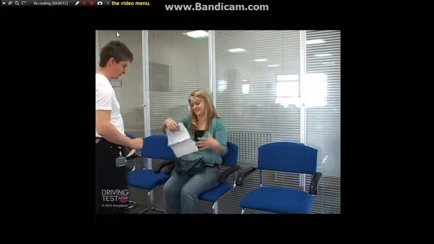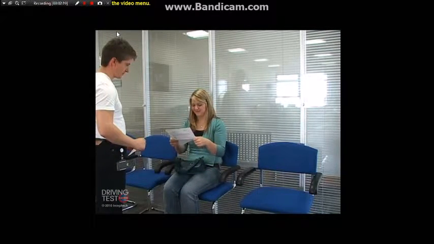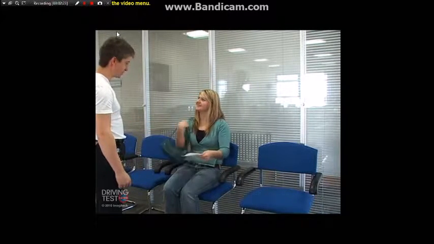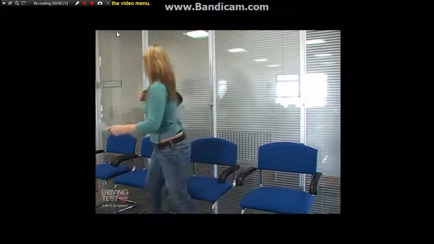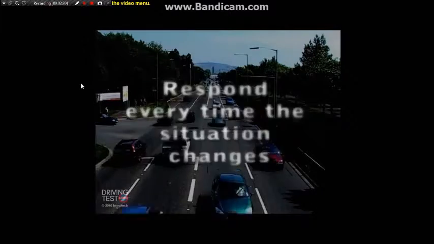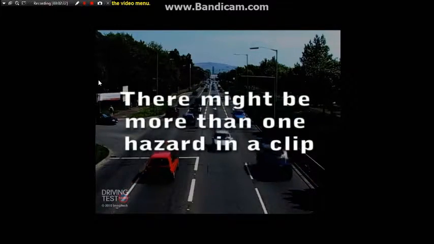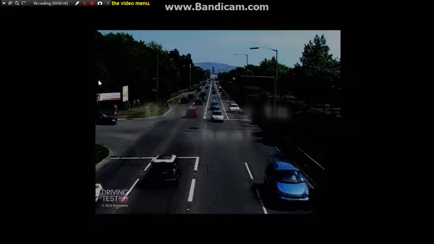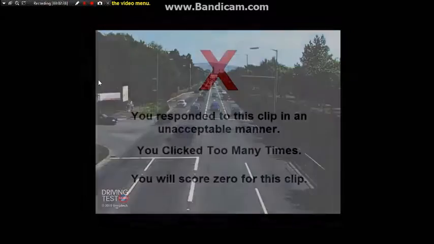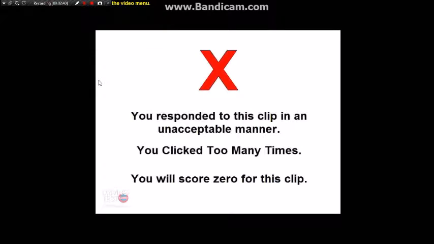At the end of your test, you'll be given your result by the test centre staff. Remember, watch the clips as if you were the driver or rider. Concentrate and respond when you see any clues. You will need to respond every time the situation changes. There might be more than one hazard in the clip. Don't try to cheat by clicking without any thought for what is happening in the clip. If you do, you'll be given this message, and you will score 0 for that clip. Good luck with your test.